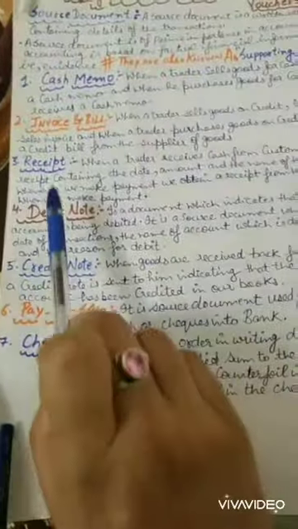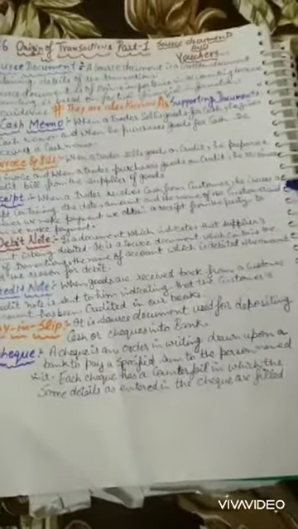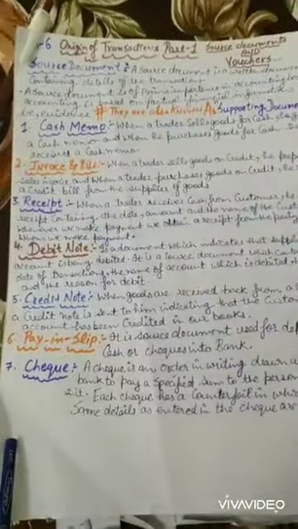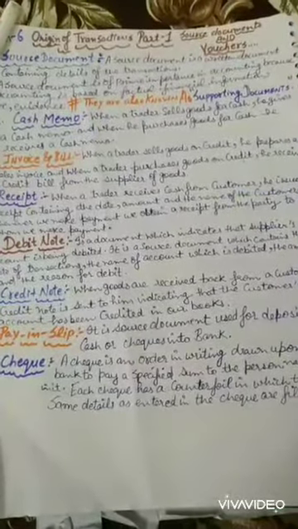Third one is the receipt. A receipt is what a trader issues when he receives cash from a customer. What things are written in a receipt? Date, amount, name of the customer.